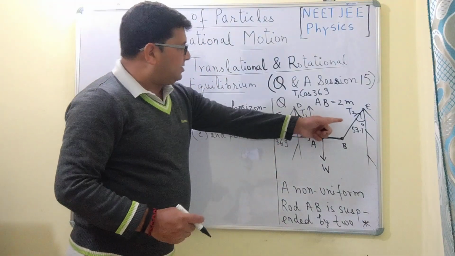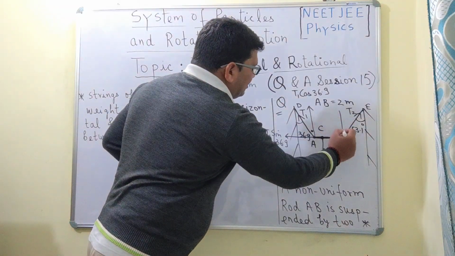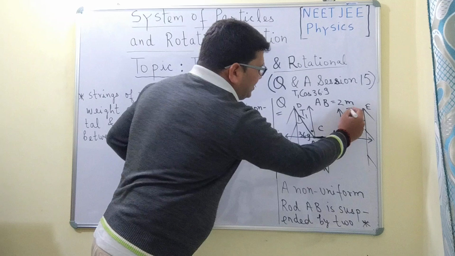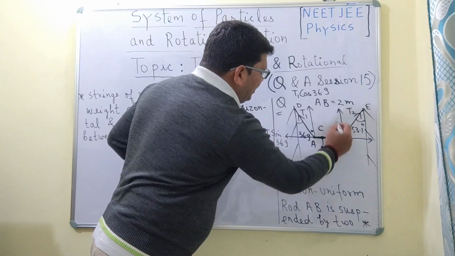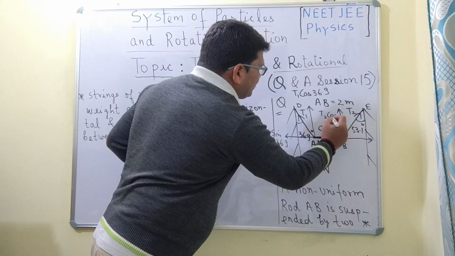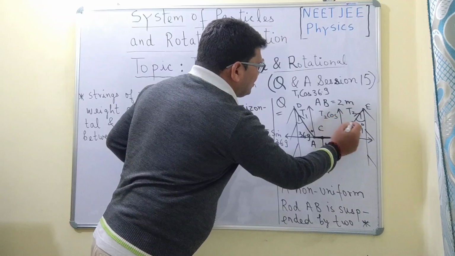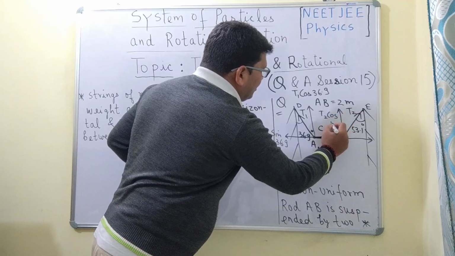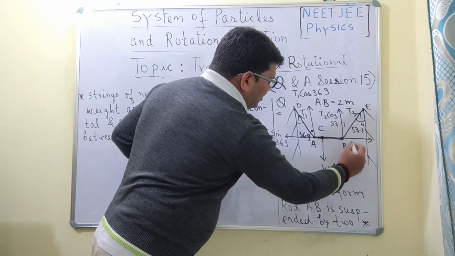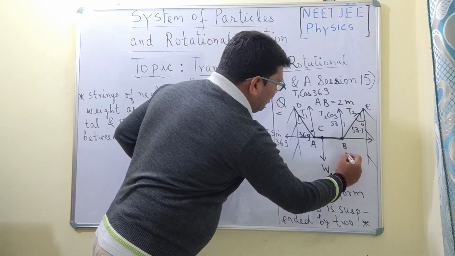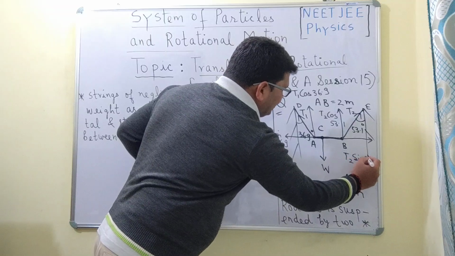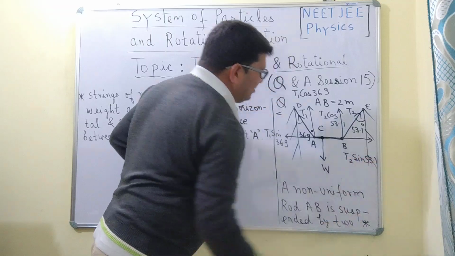Similarly, the vertical component of the tension T2 will be equal to T2 cos 53.1 degrees, and this horizontal component will be equal to T2 sin 53.1.